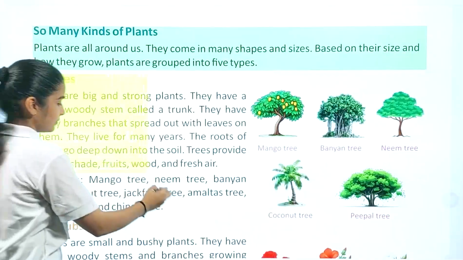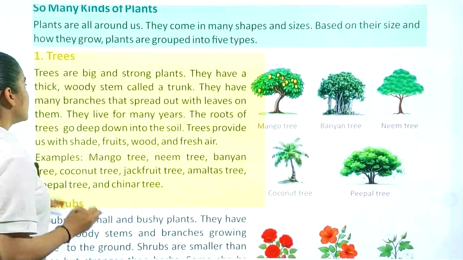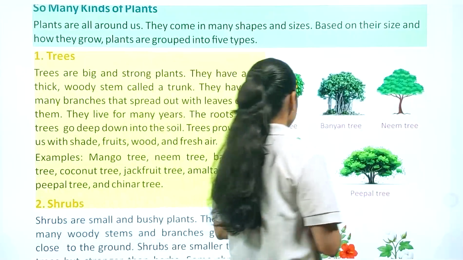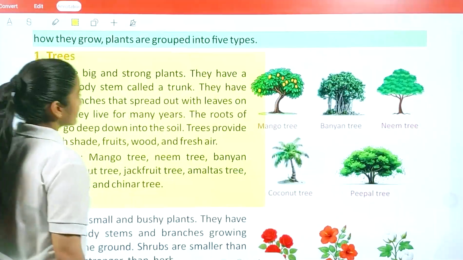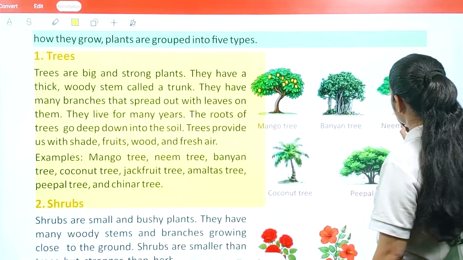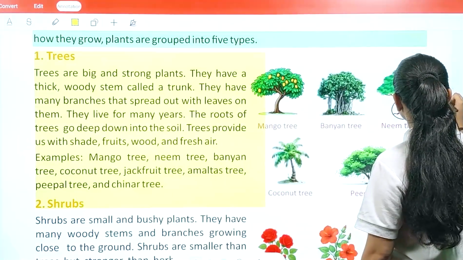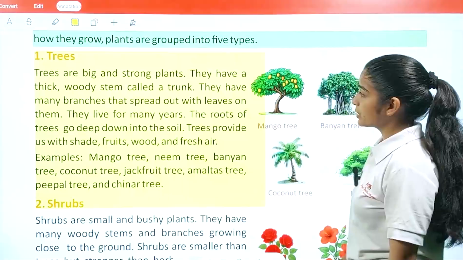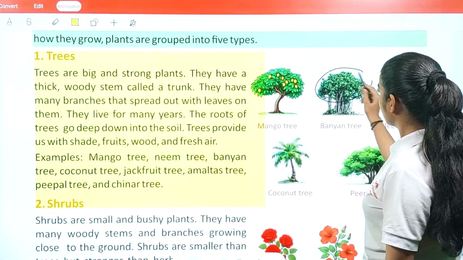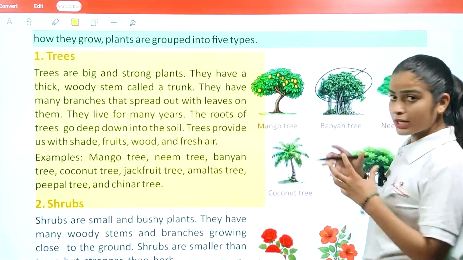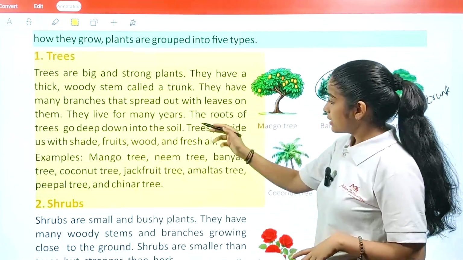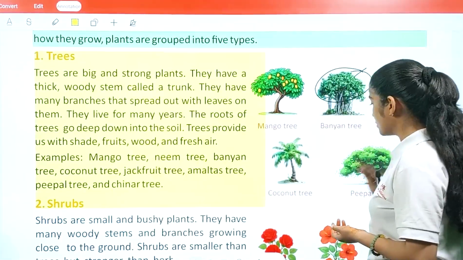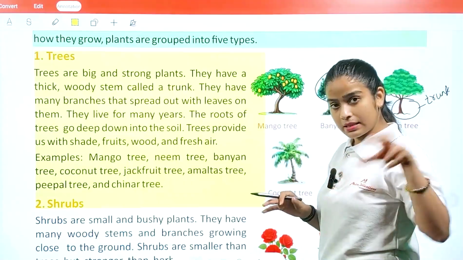First of all, we have trees. Trees are big and strong plants. They have a thick woody stem called the trunk. So if you see this part, this part is referred to as the trunk. They have many branches that spread out with leaves on them, and this part is the group of branches. The roots of trees go deep down into the soil. Here it's not possible to see the soil, but the roots are inside the soil.